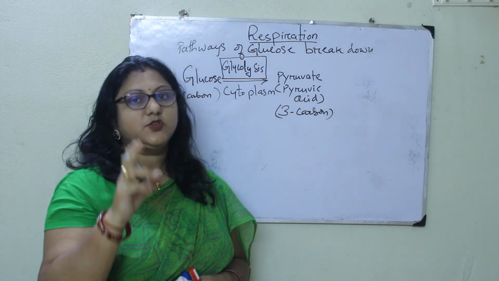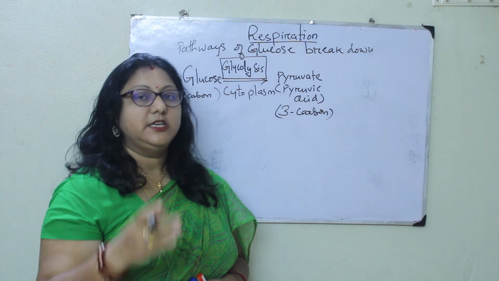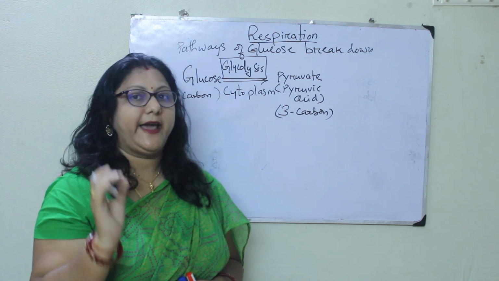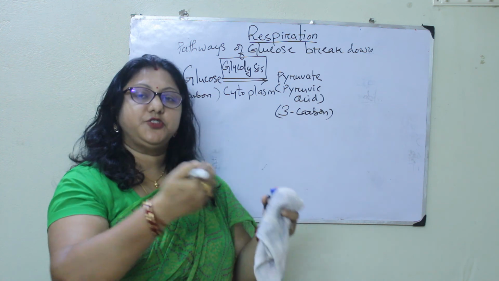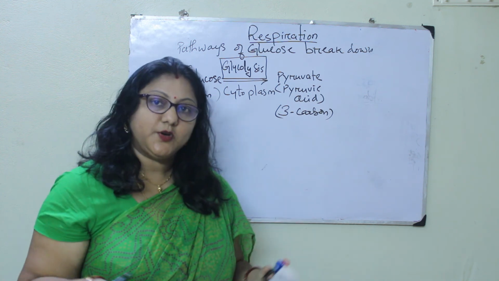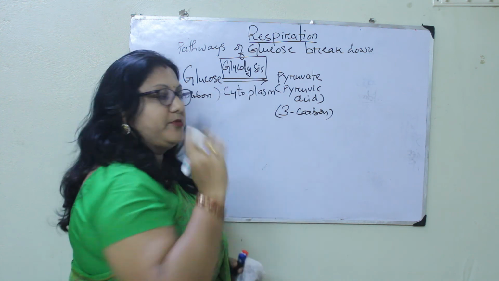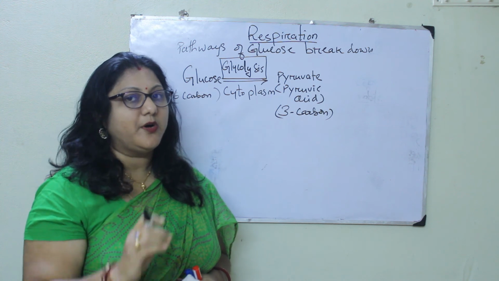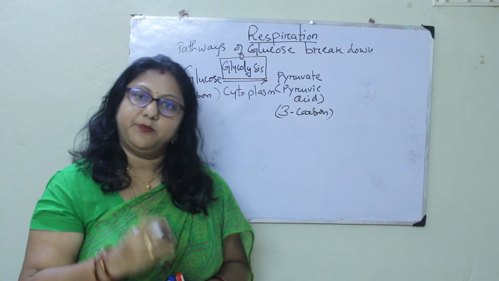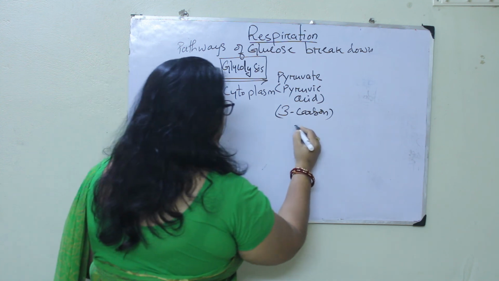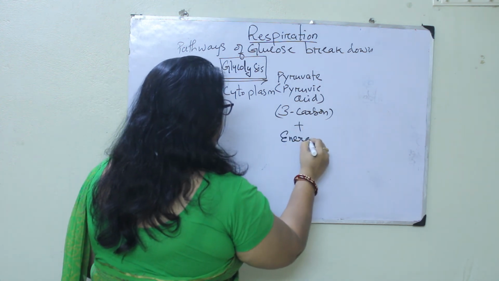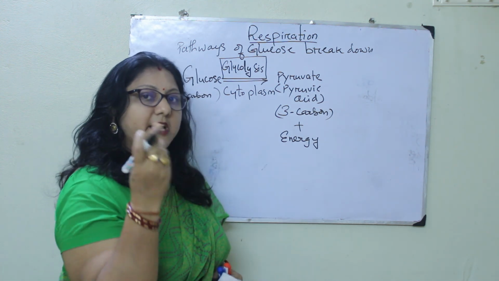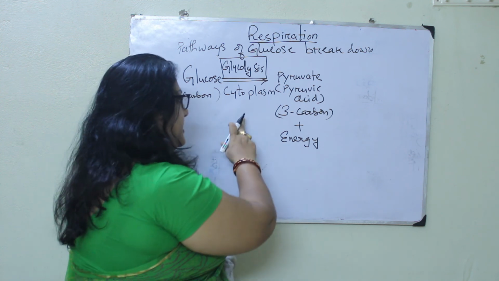So glycolysis is not a single step reaction. Clear? So when glucose is converted into the pyruvic acid, there are around 8 to 9 steps or 8 to 9 reactions. Combinedly, those 8 to 9 reactions are termed as the process of glycolysis. Now glycolysis converts the glucose into the pyruvic acid or the pyruvate, and during that time some amount of energy is also produced. Conversion of glucose into the pyruvate produces little amount of energy in the cytoplasm.